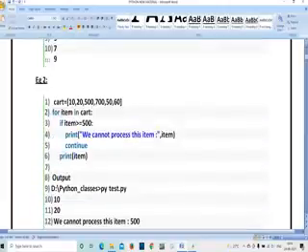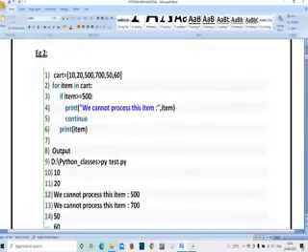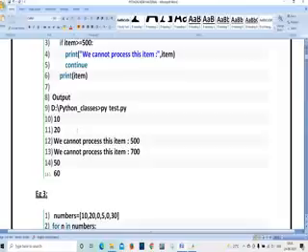So cart is equal to 10, 20, 500, 700, 50, 60. For item in cart, whatever the items you have written in cart, if item is greater than or equal to 500, we cannot process the item, you are going to get the statement. Continue, print item. So here, what is the output you are getting? 10, 20, we cannot process the item. 500, we cannot process the item. 700, 50, 60. This is the output you are going to get.